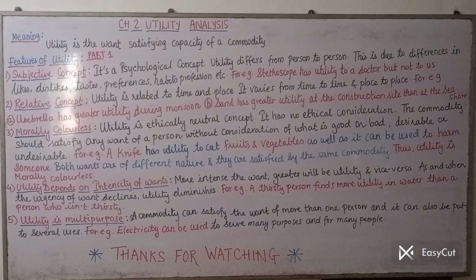Let us continue. Features of utility. First feature, utility is a subjective concept. Now what is subjective? The word subjective means psychological, which depends on psyche. Psyche means our mind. It's a psychological concept. Utility differs from person to person. This is so due to the differences in the likes, dislikes, tastes, preferences, habits, profession, nature, etc.